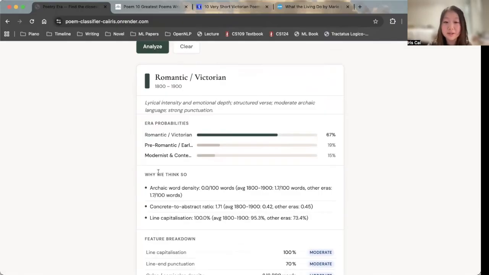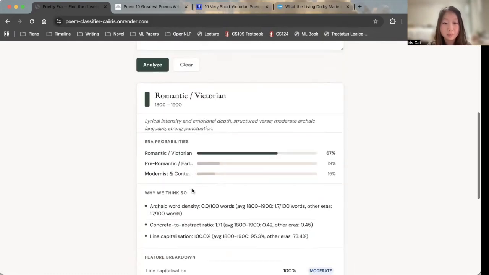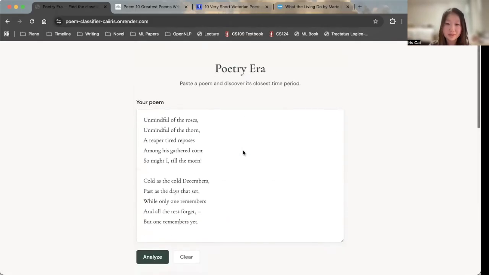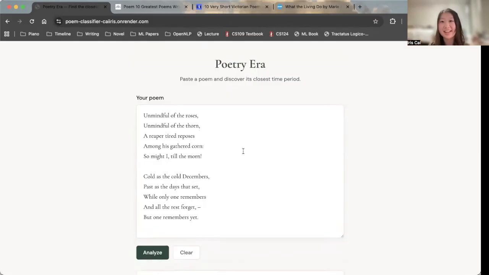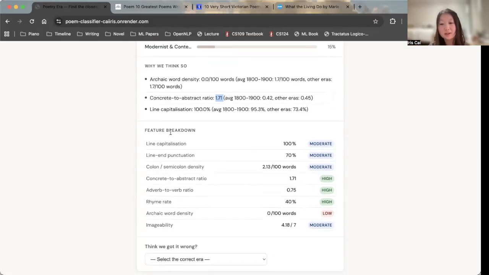And so here, obviously, you can see a blend. There's archaic word density, which obviously tests for old poems, and there's not much of that here. But then concrete abstract ratio, which should be high for post-1900 poems because of the Imagist movement, is getting pretty high. So this is also a stylistic shift in the 1800s to 1900s. Yeah, and these are my feature breakdowns. I color code them for ease of use.